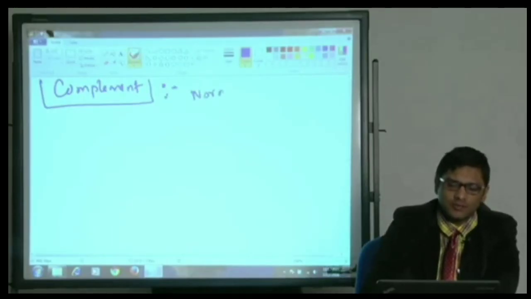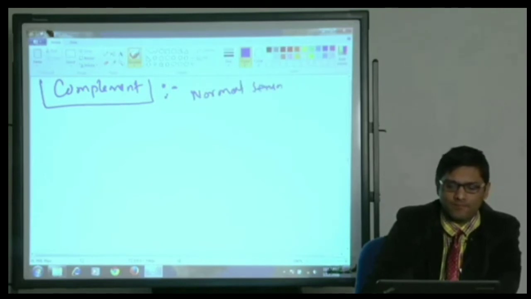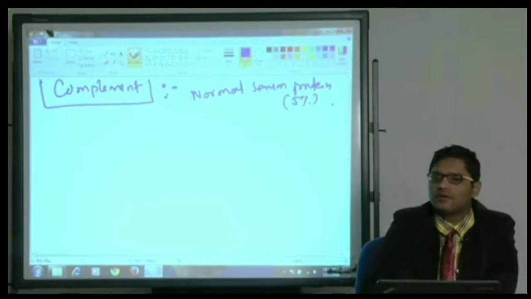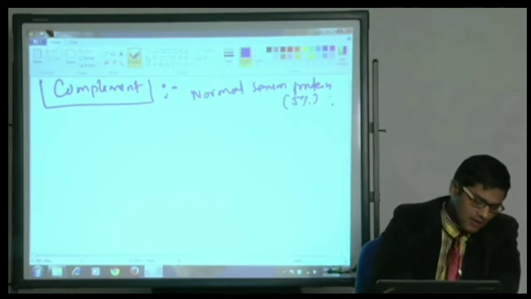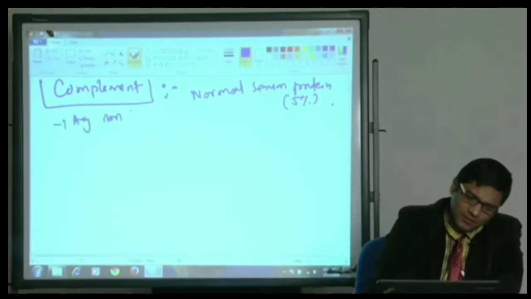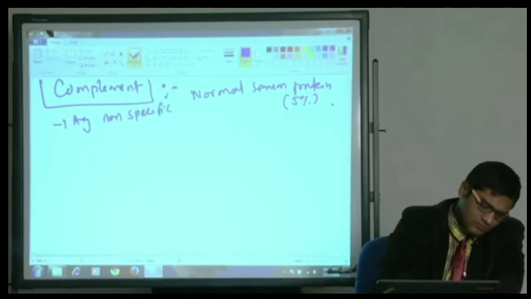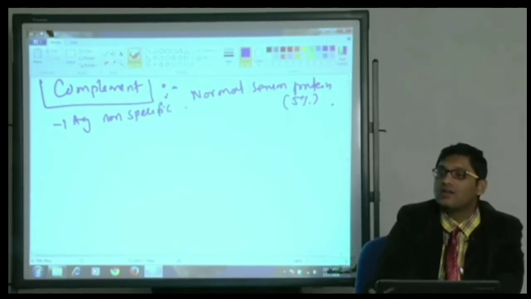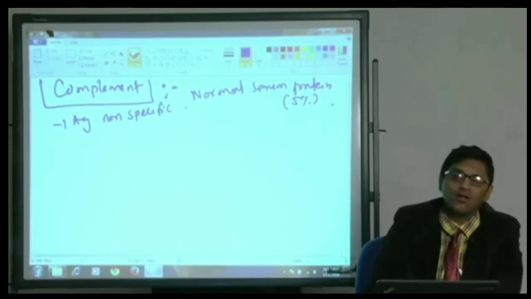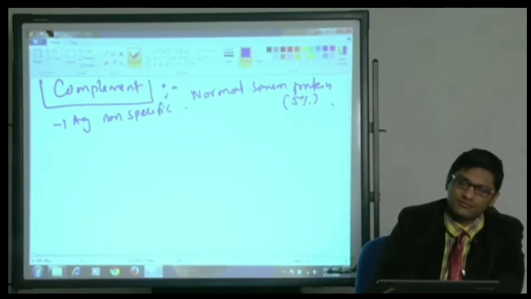They are the normal serum proteins, and constitute around 5% of serum protein. They are antigen non-specific, that is, their level does not increase or decrease following antigen exposure.